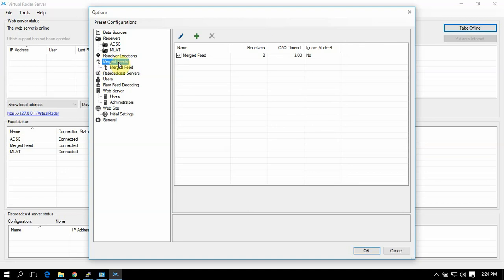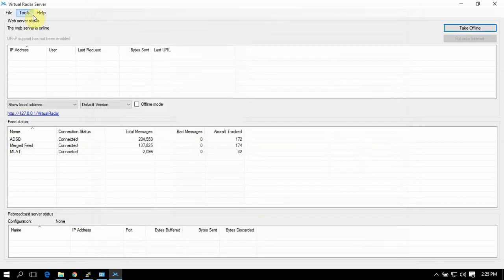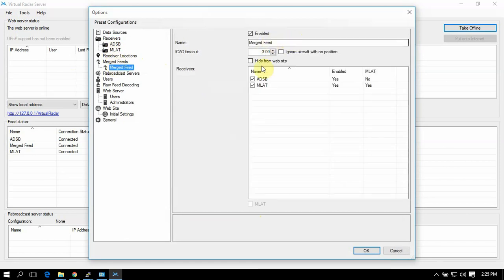Then we need to go under merge feeds. Click on the plus, and that'll come up like this. Highlight and check mark both of these. Then we'll highlight the MLAT one and check MLAT down here. You can rename this whatever you like; mine just says merge feed. So this is how it should look.